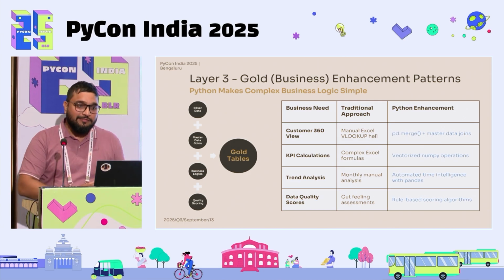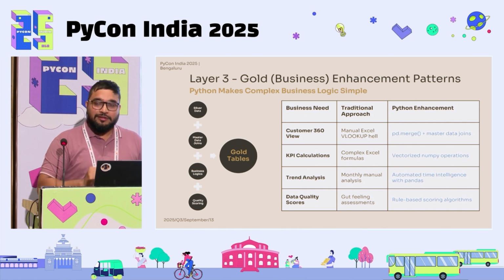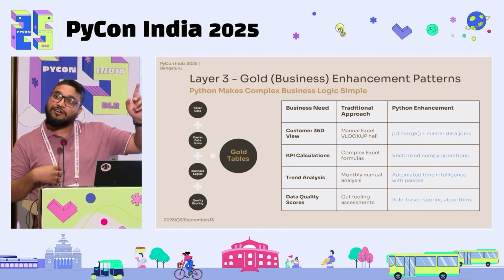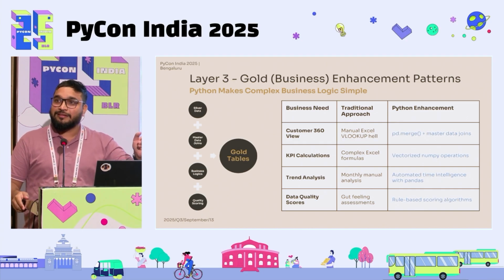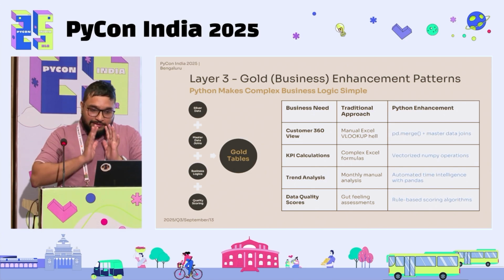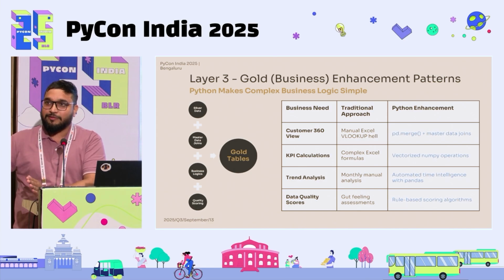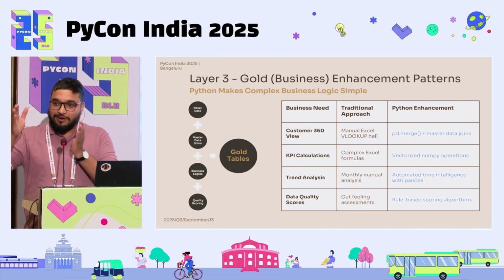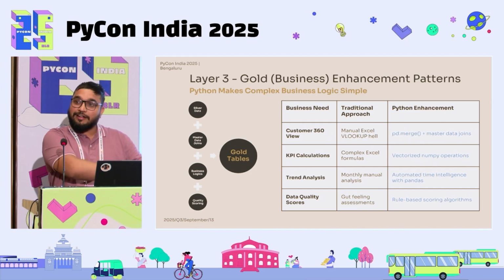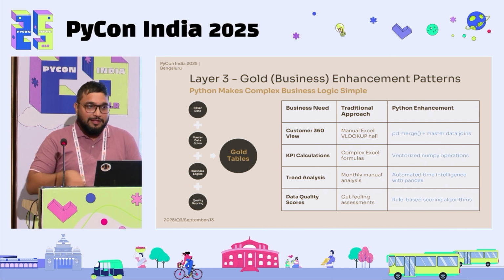So once you have done silver, you have done bronze. This is where the power comes in. The terms which domain experts used to know, like person A who sits on the 9th floor knows how this is being calculated, you actually code that. And you code it with that transparency so that everyone knows this is the single source of truth the central team is publishing. We will abide by it. If this is not reflecting what we think, we go back to the system and fix our data in the source, rather than fixing it in the end layer, which used to happen in the enterprise setting a lot.